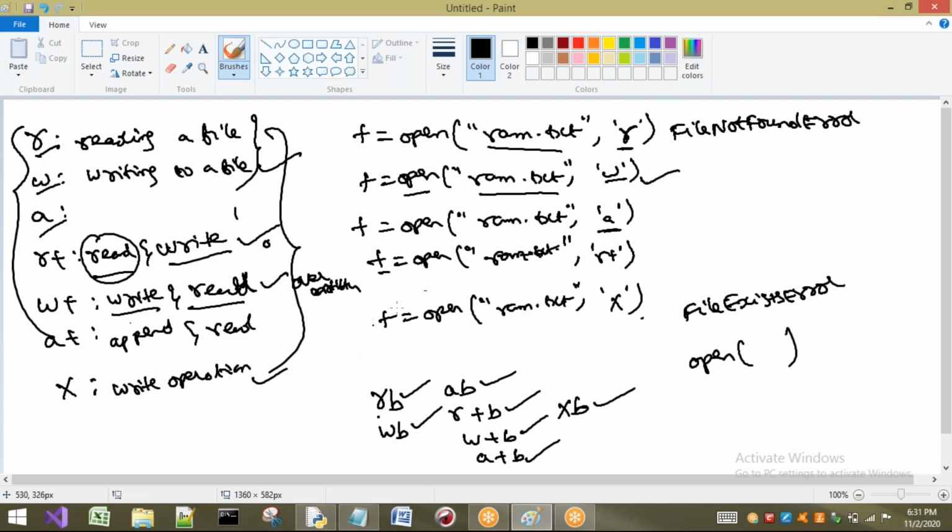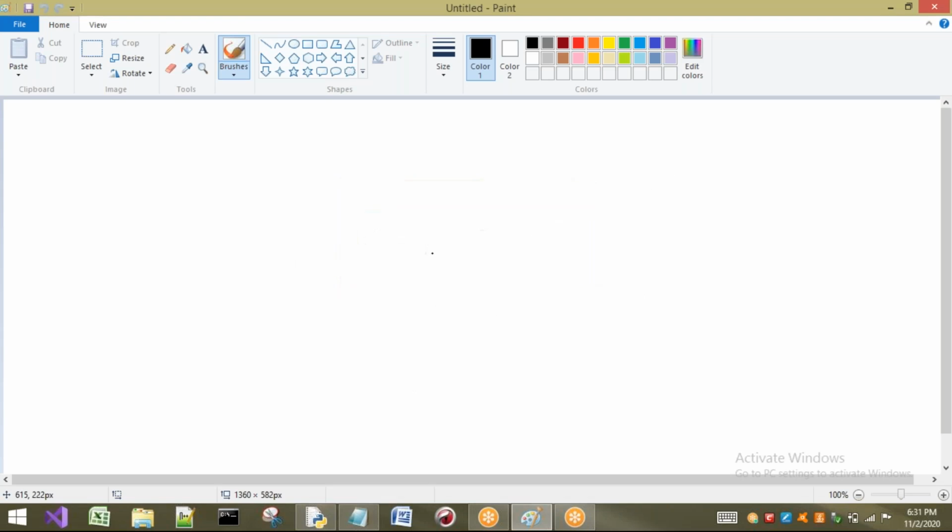So after completing, after reading or writing, what do we have to do? I have to close the file. What is meant by closing? I will explain now.